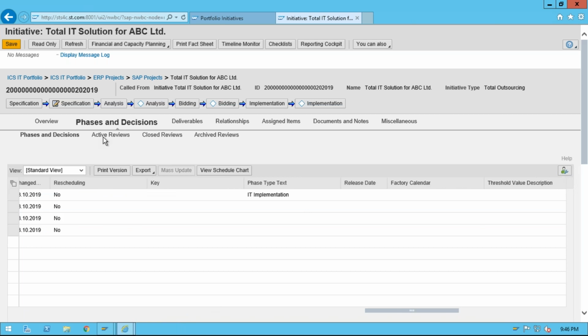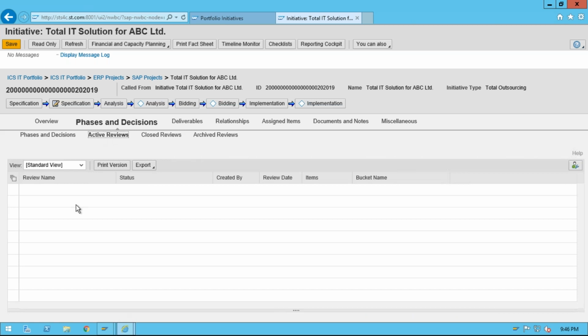Active reviews: these are the active reviews. When you are sending an initiative for management review, you can create a review in the system, so it will be available here. Closed reviews: it will show here how many reviews have been closed. Archive reviews will be available here.